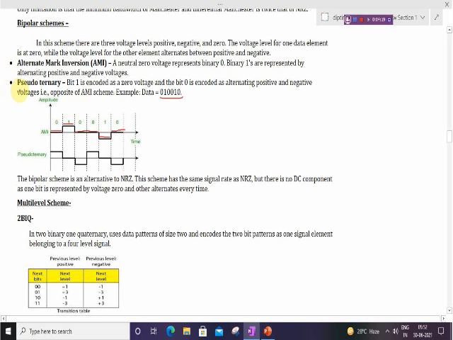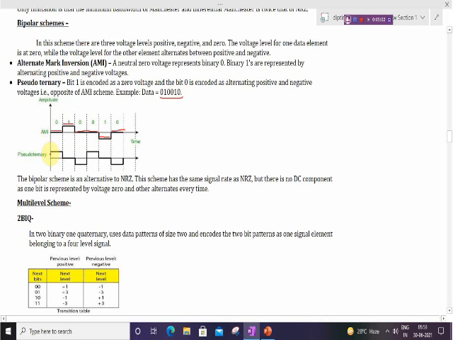Then in bipolar, another scheme is pseudo ternary. In this method, bit 1 is encoded as 0 voltage, and 0 is encoded as alternating positive and negative voltage. It is just the inversion of AMI. Let us discuss an example for the same data value 0 1 0 1 0.